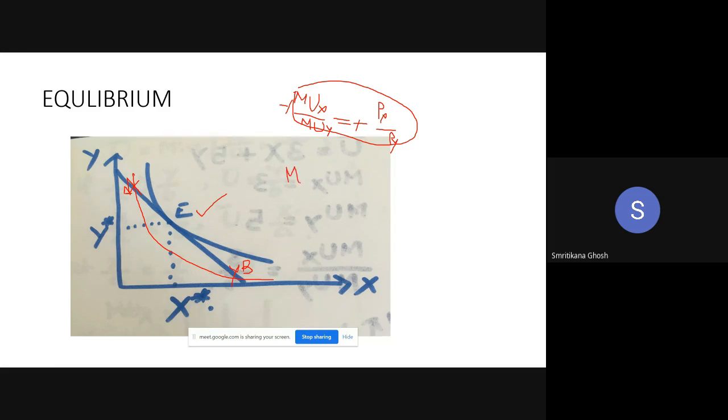I can say MRS is equal to Px by Py. So this is the equilibrium condition of